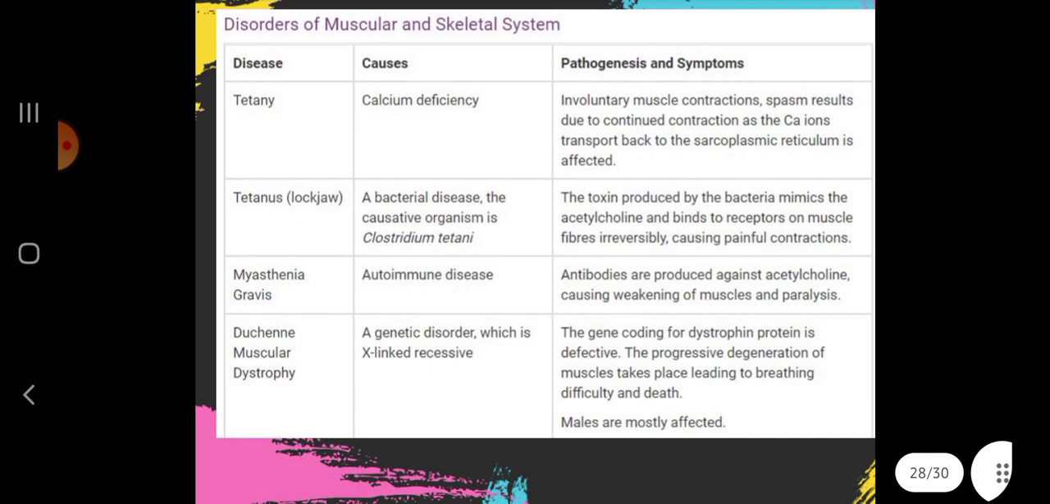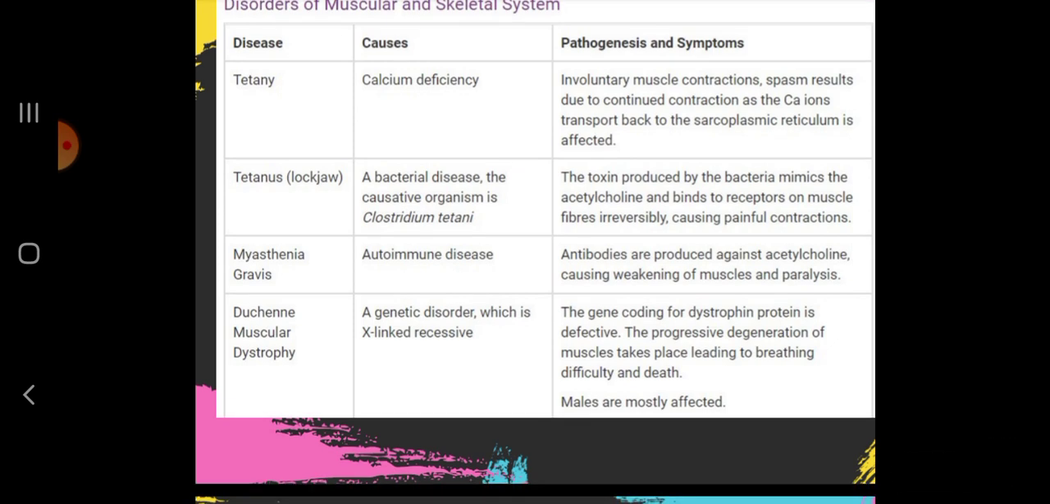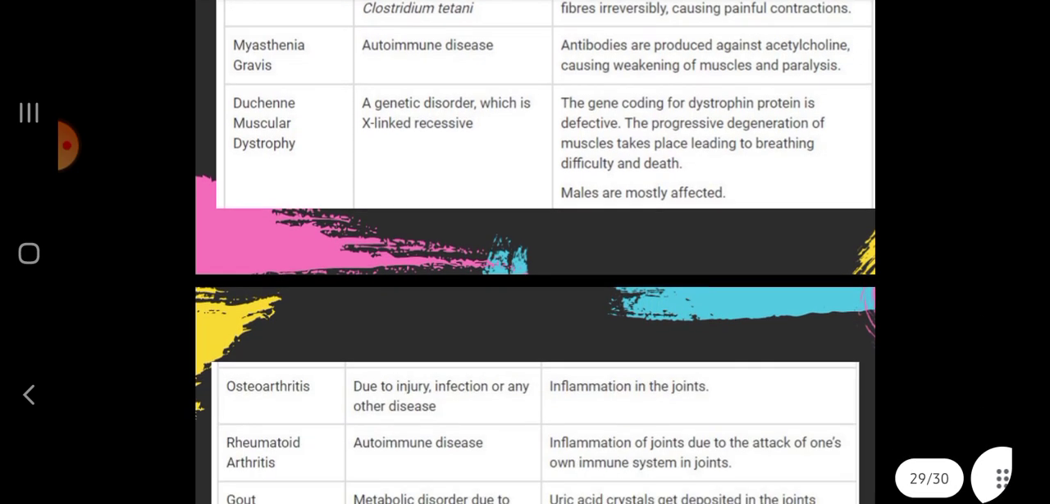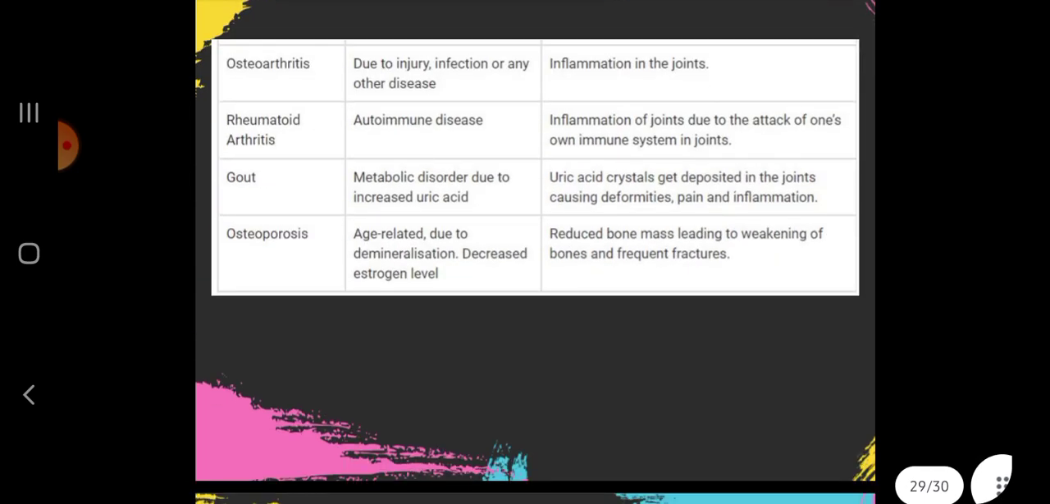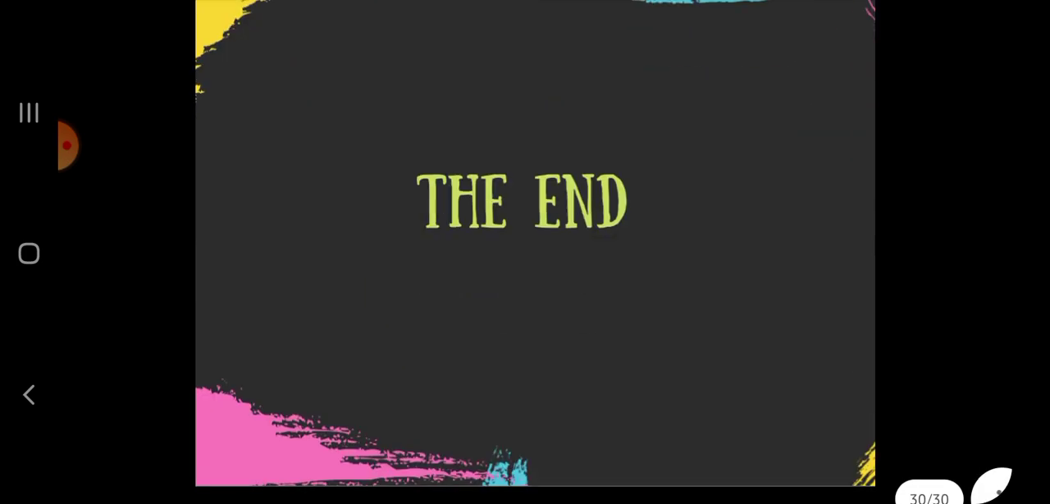These are the disorders of the muscular and skeletal system: tetany, caused by calcium deficiency; tetanus, a bacterial disease. The causative organism is Clostridium tetani. Then myasthenia gravis is caused by an autoimmune disease. Then osteoarthritis, gout, osteoporosis. So this was for today's video.